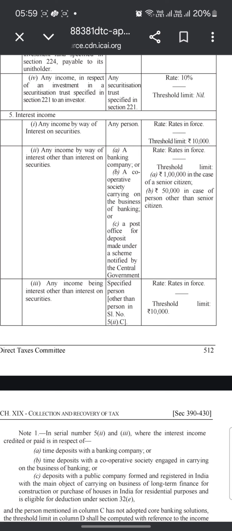And interest income: any income by way of interest on securities, rate in force, threshold limit is 10,000. Any income by way of interest other than interest on securities, by a banking company or a cooperative society carrying on the business of banking, or post office, or for deposit made under a scheme notified by the Central Government: rate is rate in force, that is, slab rate will be applicable, and the limit is 1 lakh in case of senior citizen, or for others other than senior citizen 50,000, tax will be deducted.